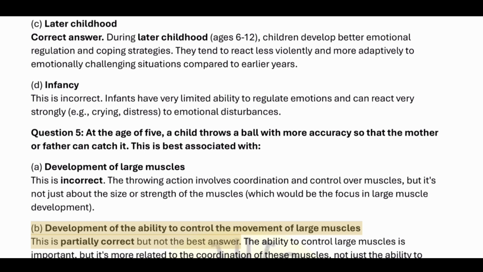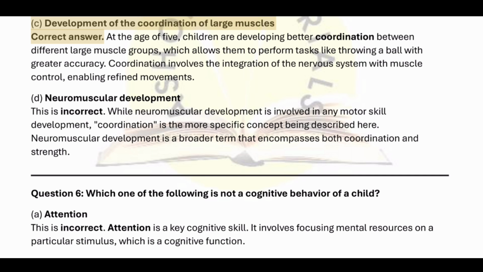Development of the ability to control the movement of large muscles. This is partially correct but not the best answer. The ability to control large muscles is important, but it's more related to the coordination of these muscles, not just the ability to move them. C. Development of the coordination of large muscles.